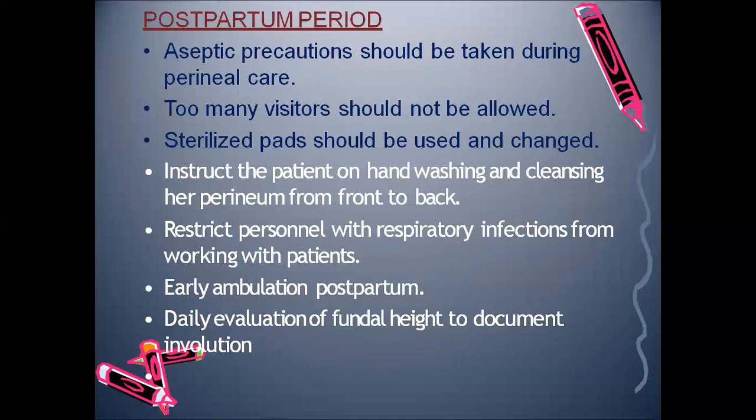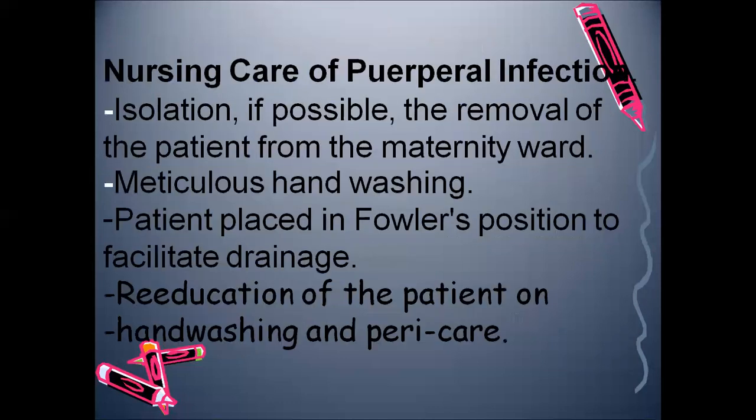The reproductive system organs revert back to their pre-pregnant state. That is known as involution. Here we are talking about involution of the uterus. By assessing the fundal height, we will know whether the uterus is involuting to its pre-pregnant state normally or not. That is what we are supposed to do.